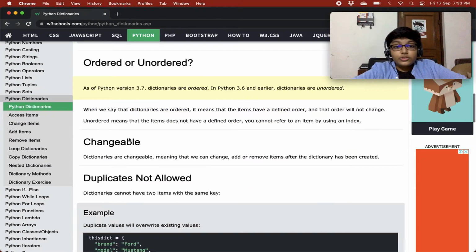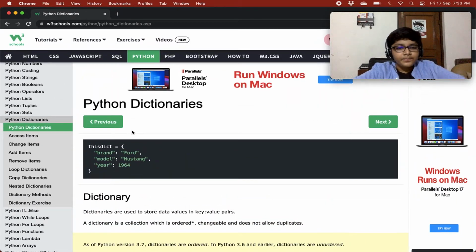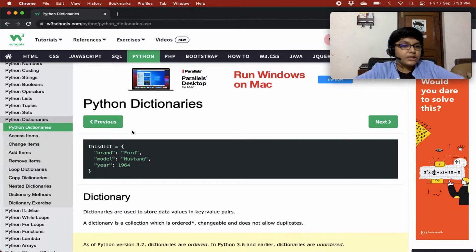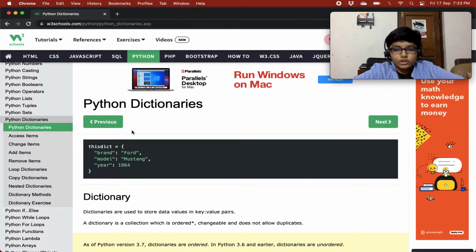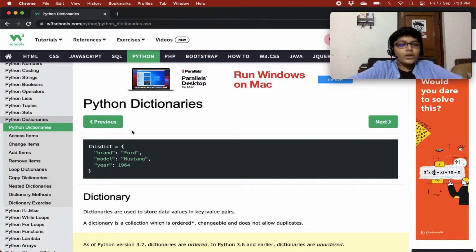So Python dictionaries are the fourth type of the collection data type. Basically, Python dictionaries are the fourth type of the collection data types that we are learning. We have done lists, tuples, and sets, and now we are doing dictionaries. So this is the last collection data type in Python.